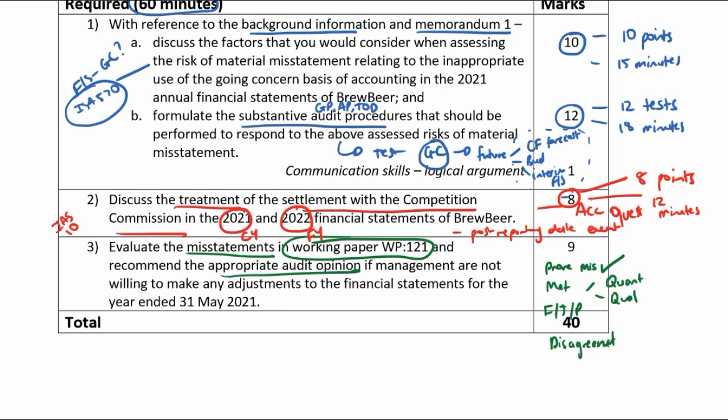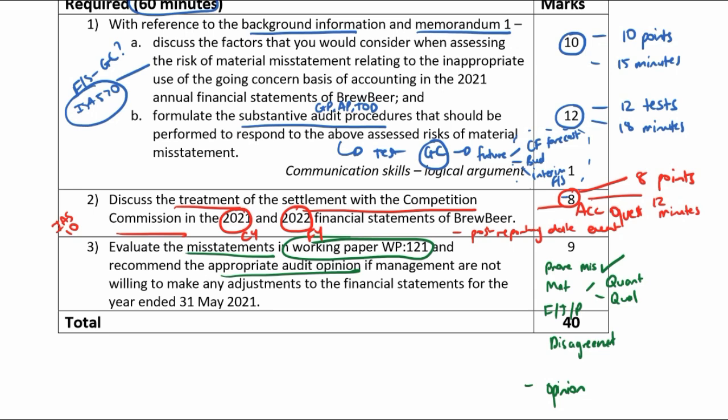I'm going to look at all the misstatements, and then based on that, I'm going to give an opinion. If there are material misstatements, then I'm going to have to amend my opinion from being an unqualified. But if these misstatements are not material, I may still be able to give an unqualified opinion.